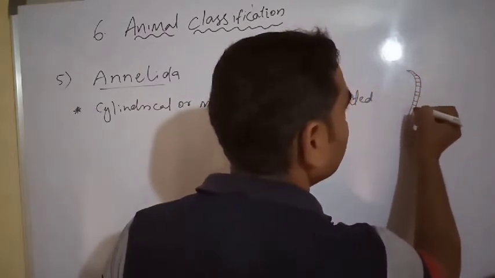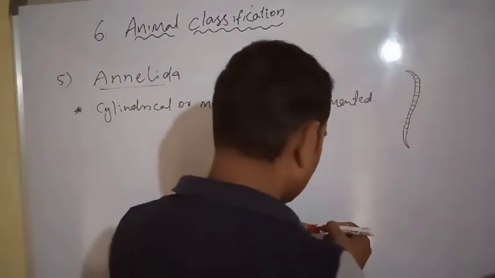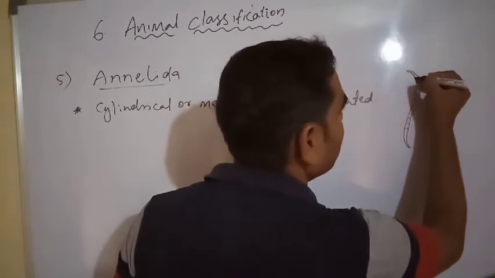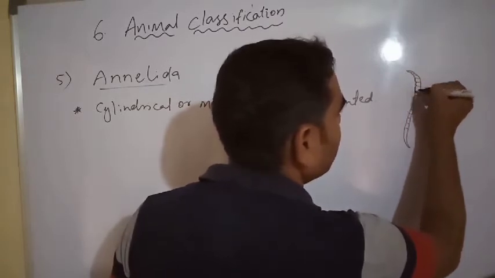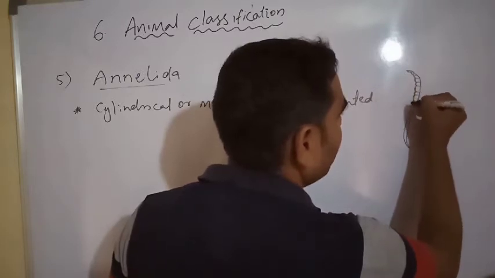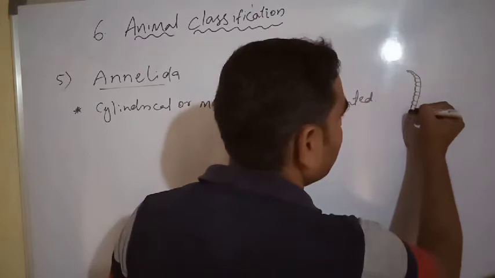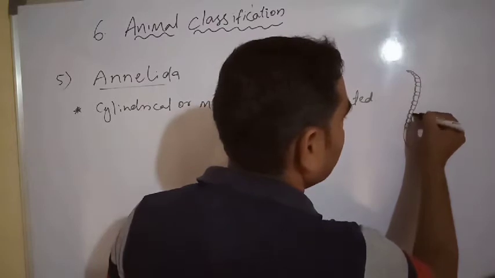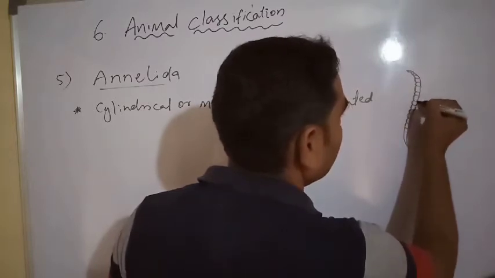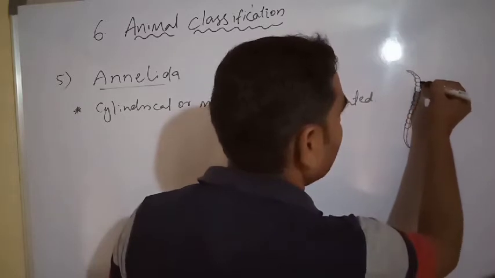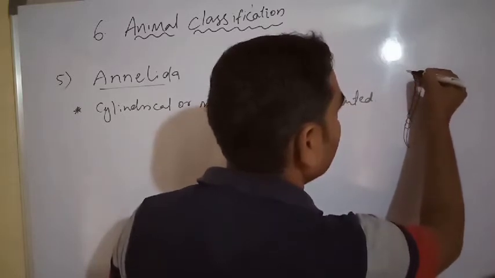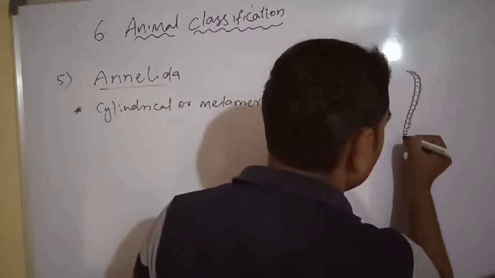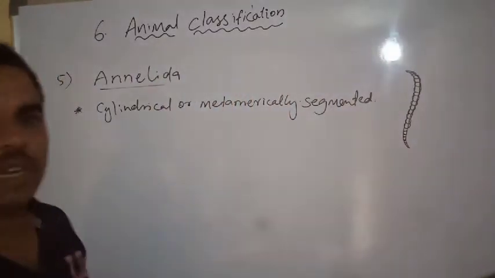Their body looks like this, segmented. The best example is the earthworm.